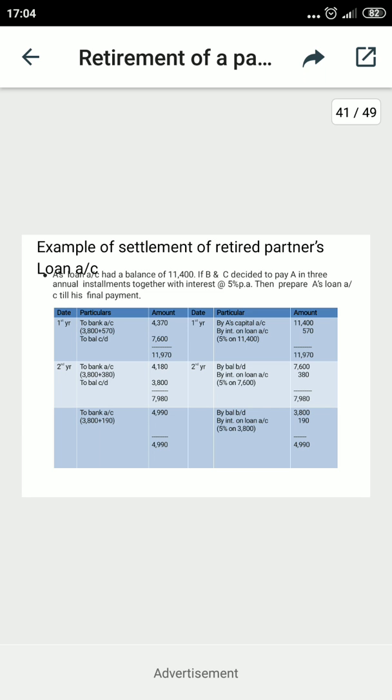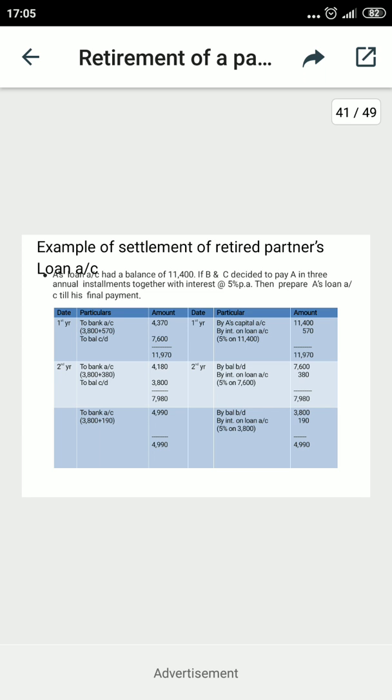Interest on loan is debited to A's loan account. 5% applied on 7,600 gives 380. At the end of the year, the installment is paid to bank: the second installment of 3,800 plus the interest of this year, 380, as per the calculation of 5% on 7,600. Both will be paid and then the balance will be 3,800.